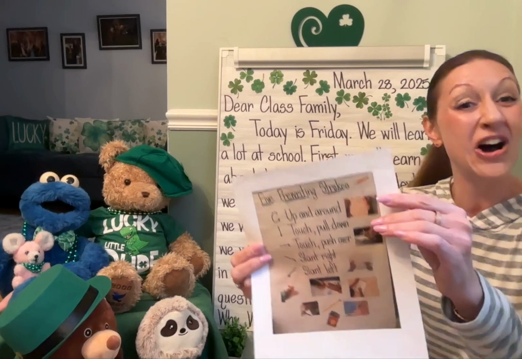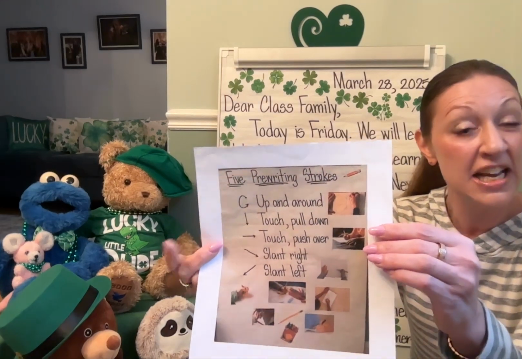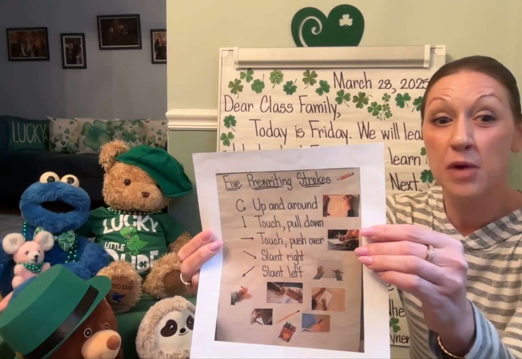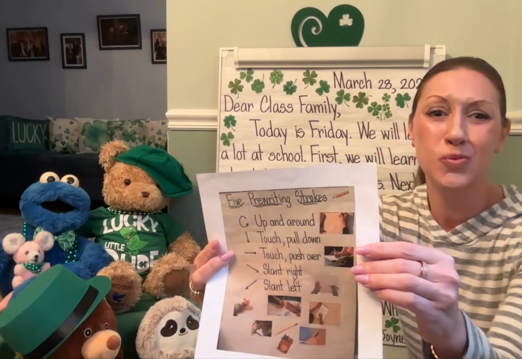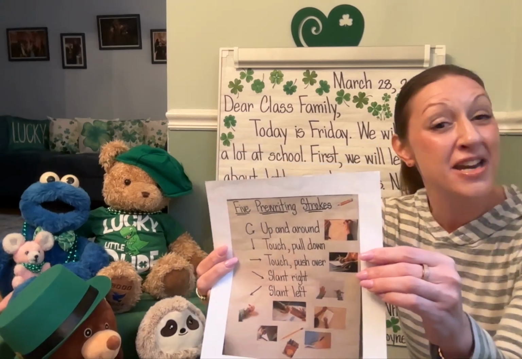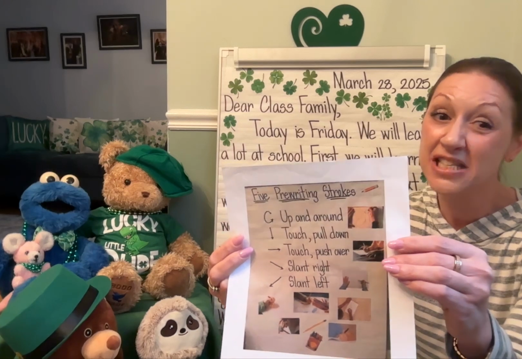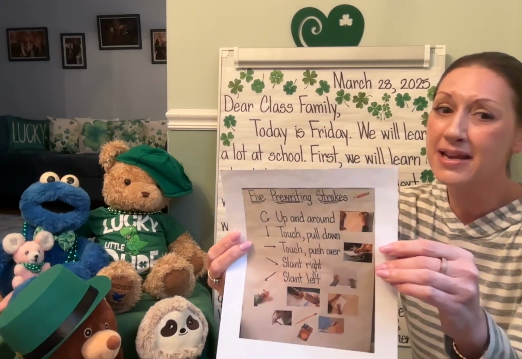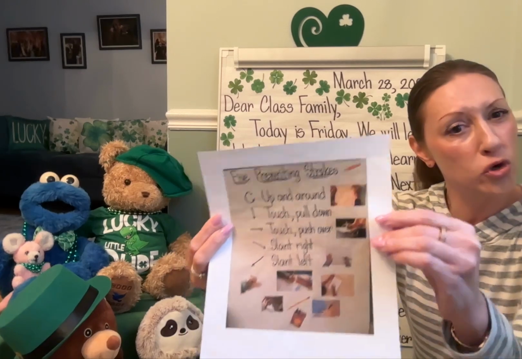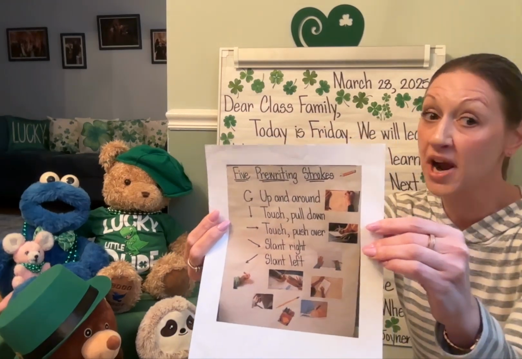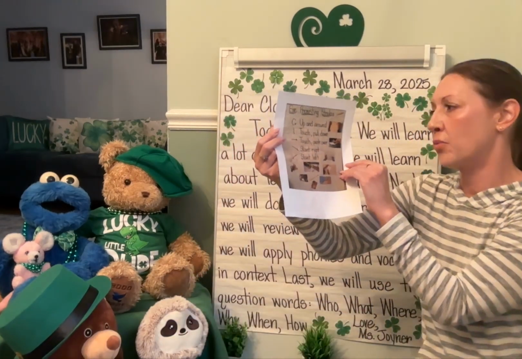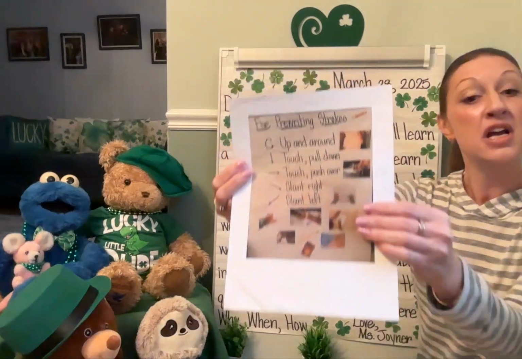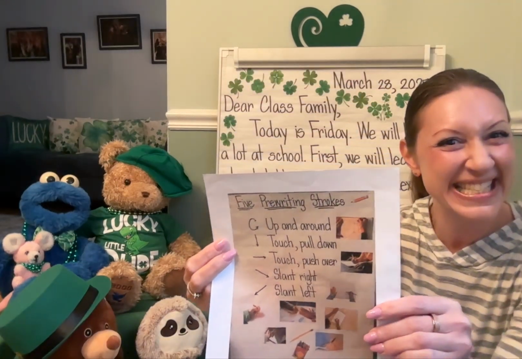We're going to be working on the letter D. So we'll be using the 5 pre-writing strokes when practicing the uppercase and lowercase letter, as well as when writing our name and writing CVC words, sentences, drawing pictures, and writing numbers. Remember, good writers use the 5 pre-writing strokes: up and around, touch, pull down, touch, push over, slant right, slant left.